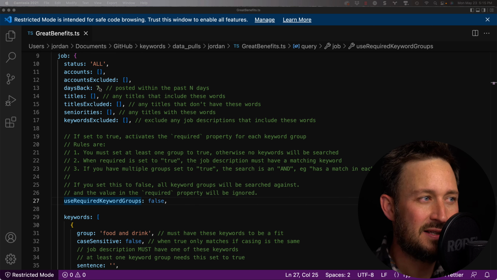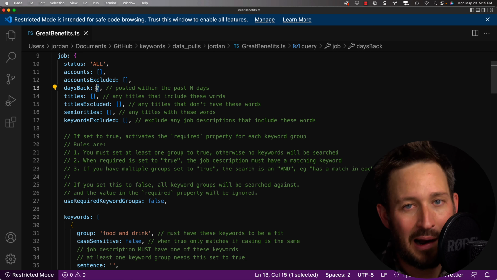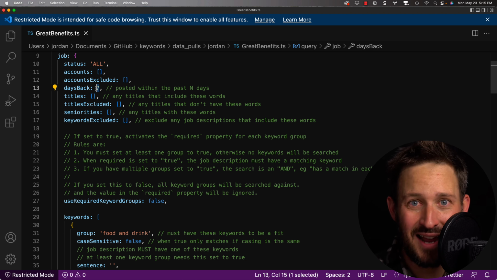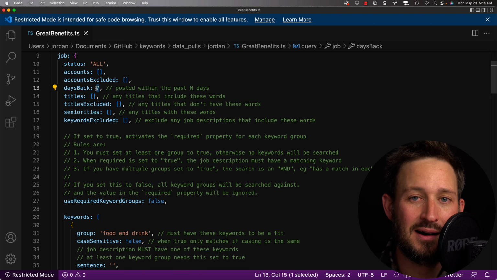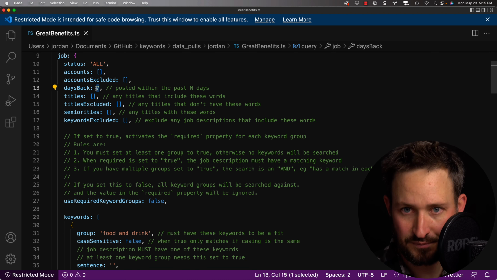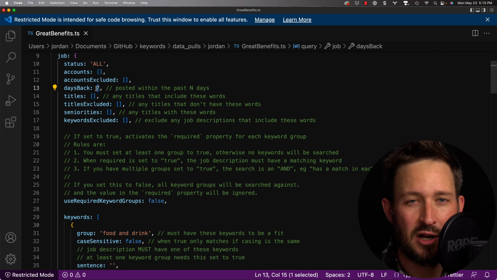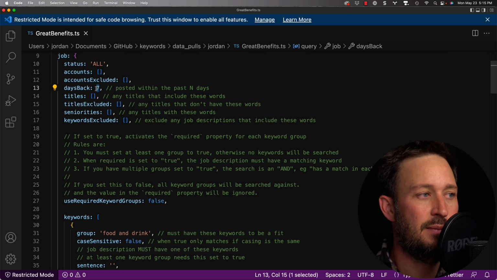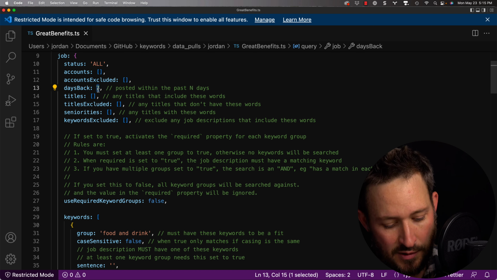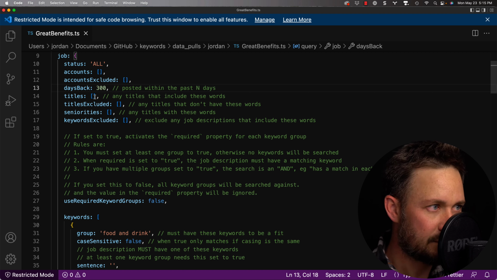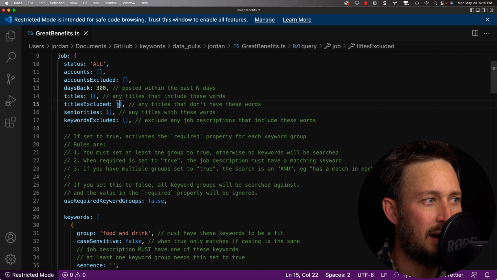All right. In this case, we're just going to look 7 days back. We probably would want to look all back into time because we care about the benefits. So time isn't as big of a factor here because we're not thinking about things like what's changed recently at the company. We generally want to think benefits are longer term assets here. So we may actually want to go further back. Let's just do 300 days. Why not? We don't care about titles, including or excluding titles.